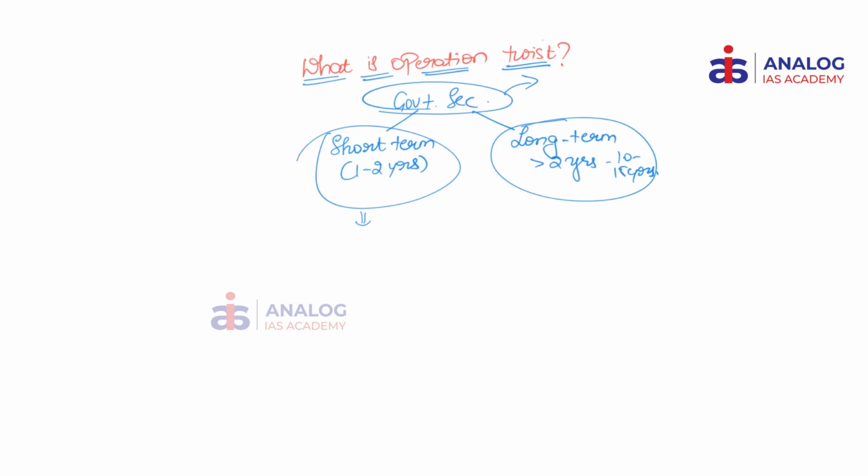What is the procedure? Open market operations. On behalf of government, it is the RBI that is empowered to do this open market operations. Now what is RBI doing in this exactly? It is selling these short term bonds. With the money it got through selling, it is buying the long term bonds.